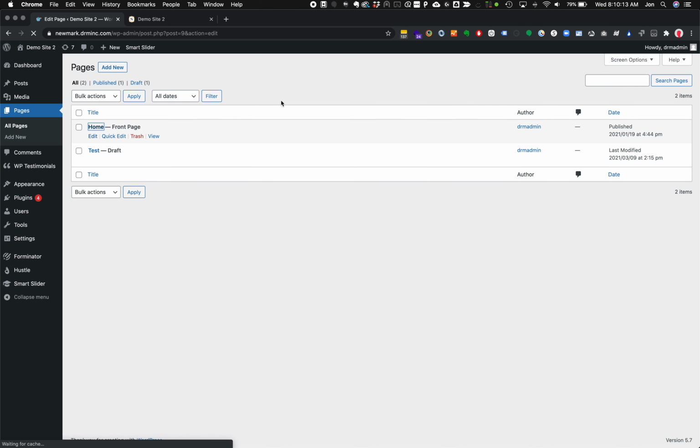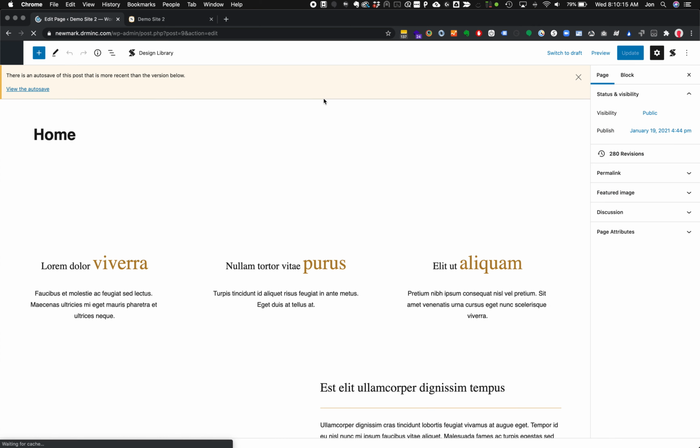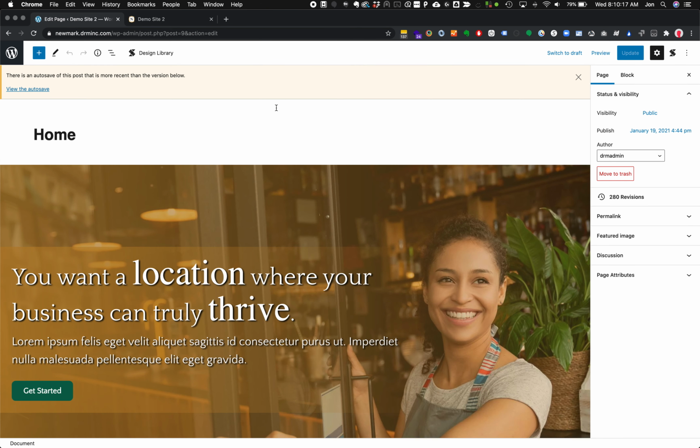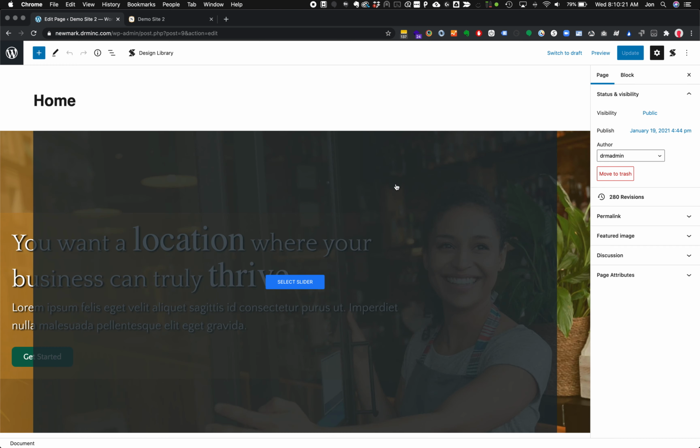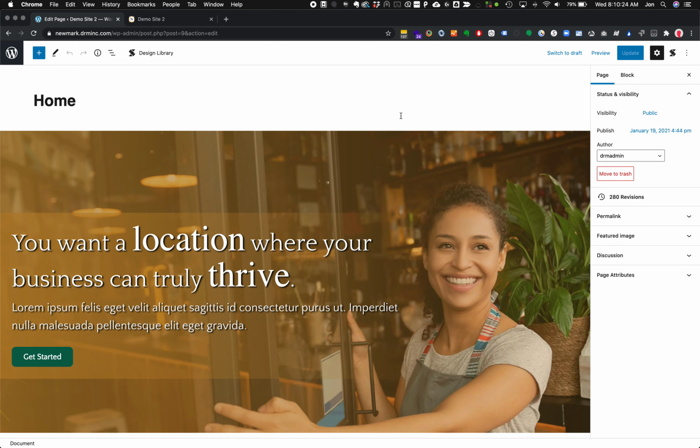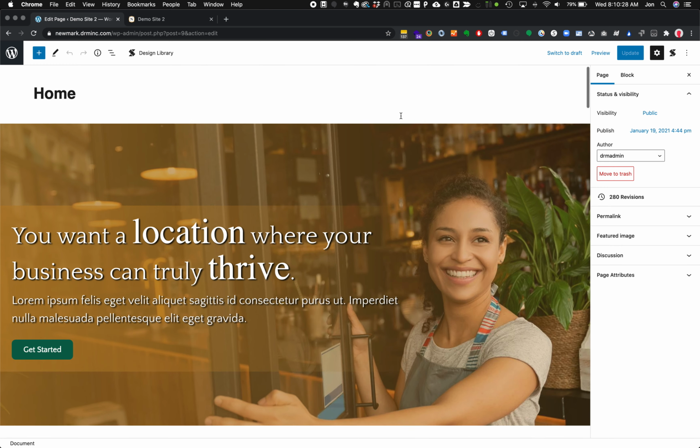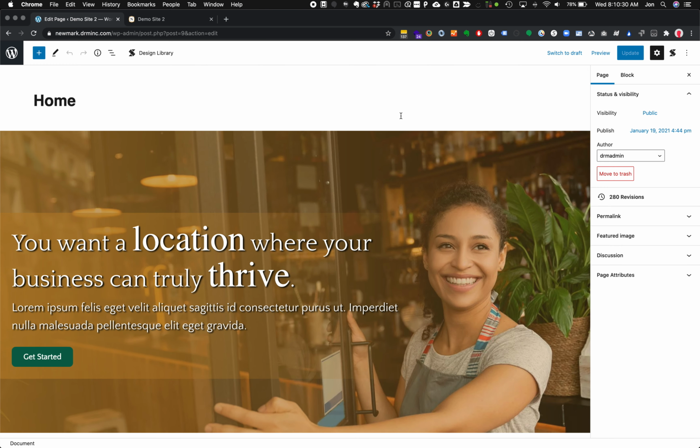And the first time this comes up, it may say something about welcome to the block editor or have a few random announcements. You can just click through those or click through those tours if you want to see anything. But basically we're going to end up right here in the full screen editor mode of WordPress. And we're just going to work through this page kind of top to bottom.